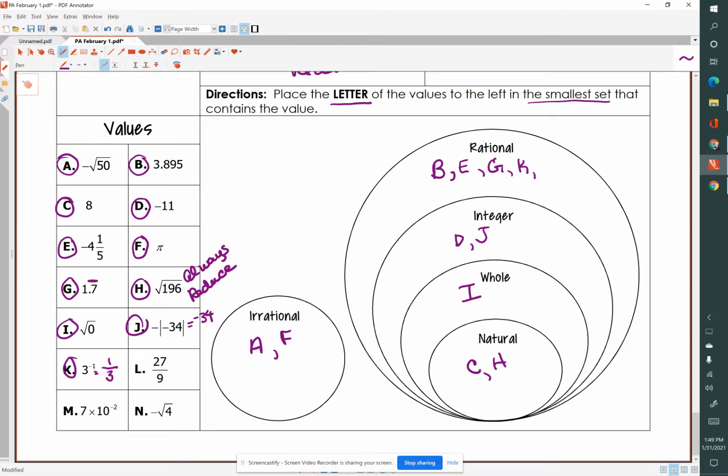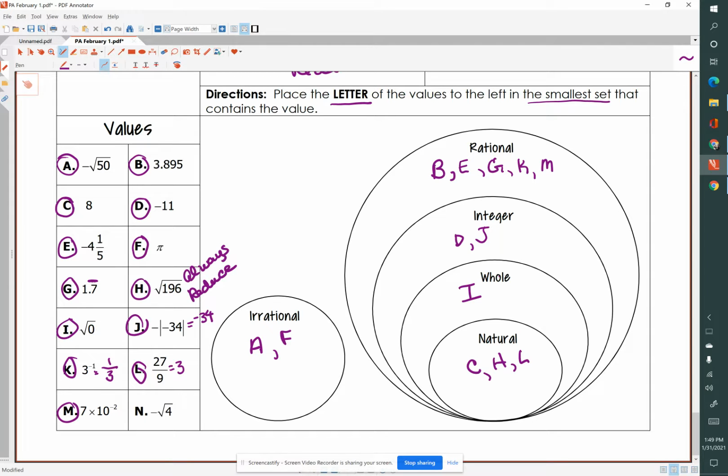Not an integer, not a whole number, not a natural number. 27 divided by 9 equals 3, so 3 is a natural number. Now, 7 times 10 to the negative 2nd power would require a fraction, so that would be a rational number.